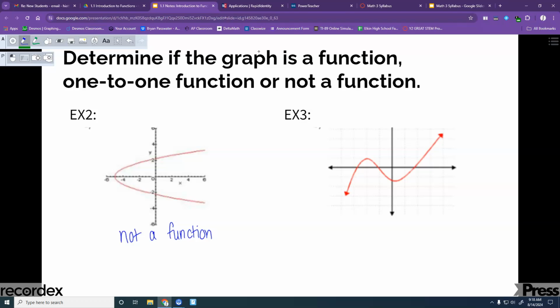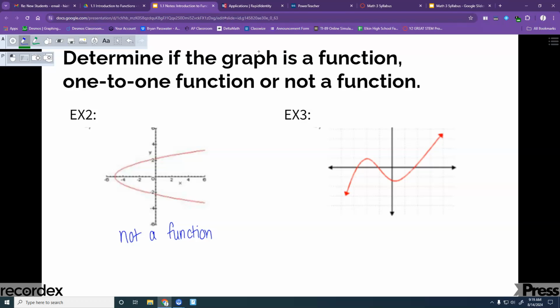So that's what we've got on example 2. Now let's look at example 3. If I take my vertical line and I go across right here, do I hit more than once anywhere? No. This one passes the vertical line test. It only hits one time at every point on the graph. So this is definitely a function.